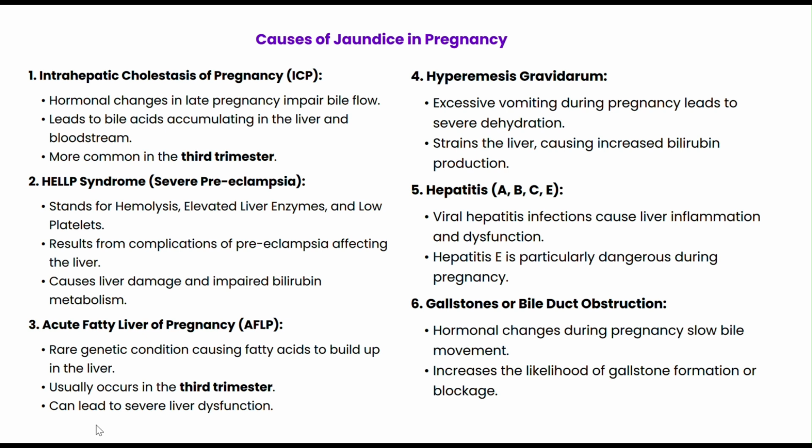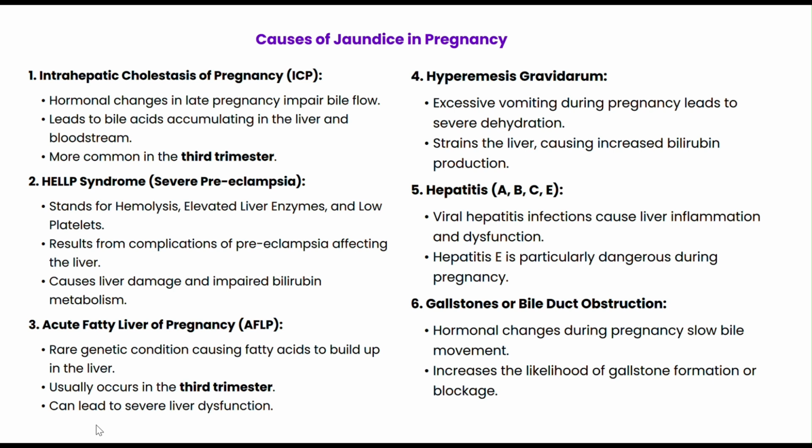Jaundice during pregnancy can result from several complex factors that affect the liver or bile metabolism. Let's break it down for better understanding. The first and most common cause is intrahepatic cholestasis of pregnancy, ICP. This condition arises in the third trimester due to hormonal changes that impair the bile flow. When bile acids accumulate in the liver and enter the bloodstream, they interfere with bilirubin metabolism, leading to jaundice.